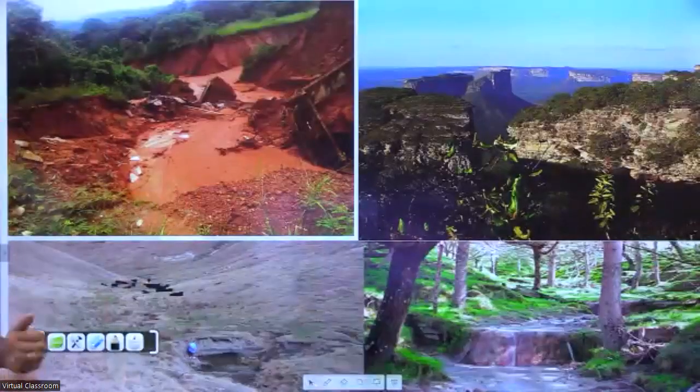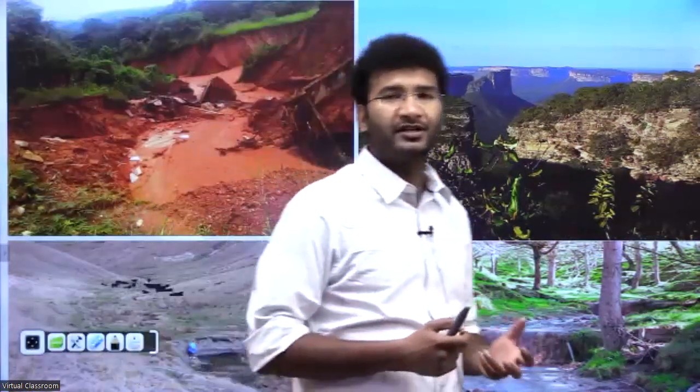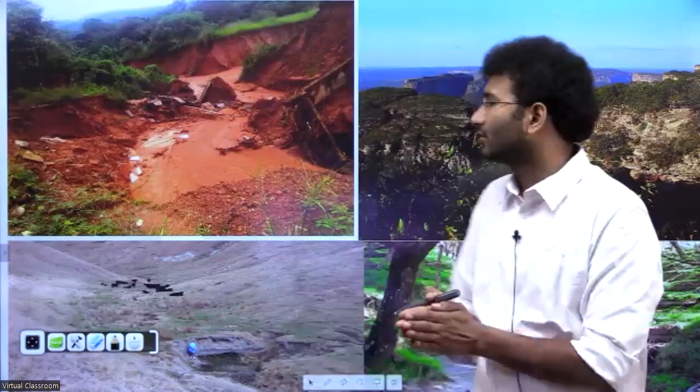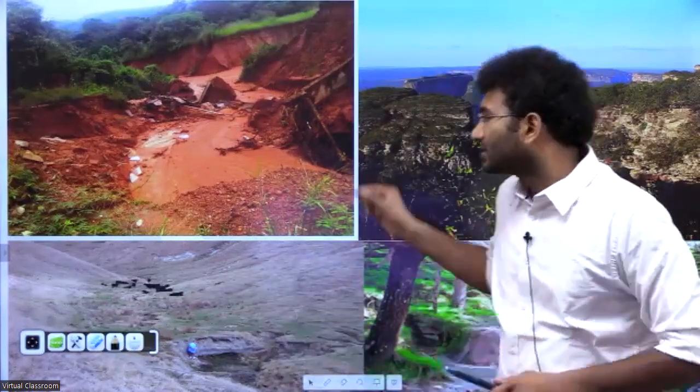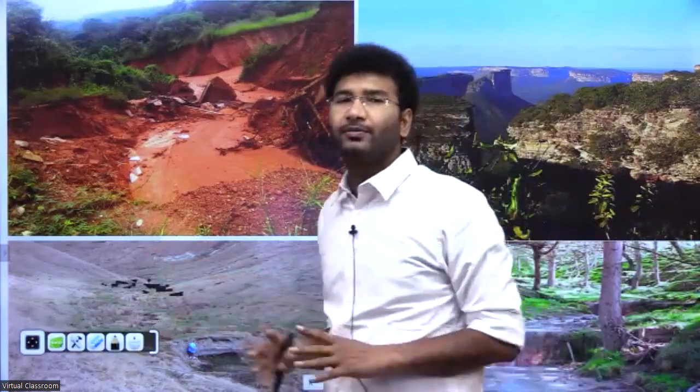And another reason for desertification is that the report clearly mentioned that the biggest reason for desertification is ravines and gully erosions. Ravines and gully erosions are nothing but any land at times, if there is no proper vegetation present in that area, or if it is loosely packed soil, whose compaction is low, that means it is not completely bound together, these lands over a period of time, what happens? Small rivulets, when they start to generate, will start to erode that particular land.